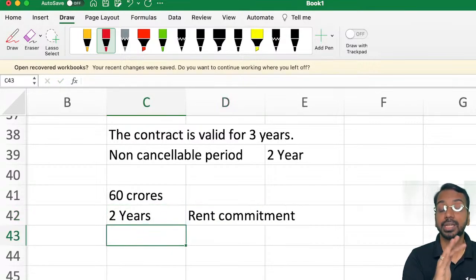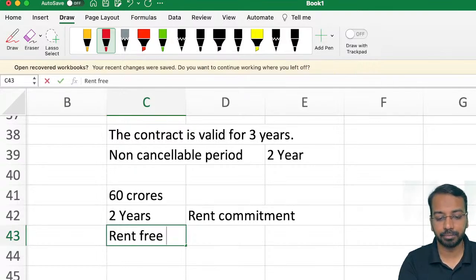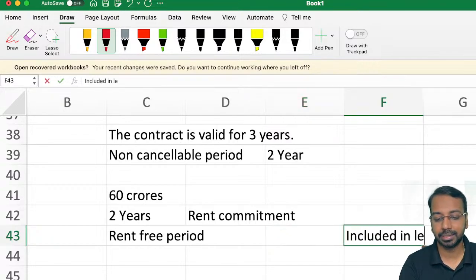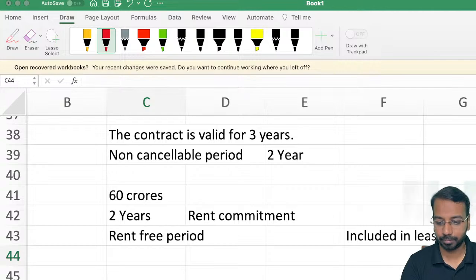And even in this 2-year period, if there is some rent-free period, let us say the supplier says, first 3 months I will not charge any rent, you set up all your interiors. After that, for the next 1 year and 9 months, we cannot cancel the contract. So, even if there is a rent-free period, it is included in the lease term.